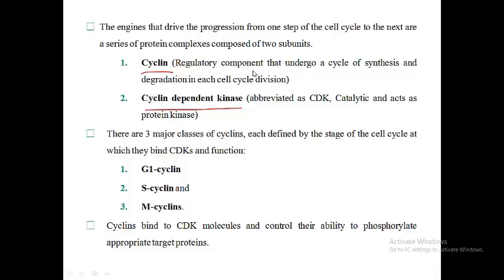Cyclin is the regulatory component that undergoes a cycle of synthesis and degradation in each cell cycle division. Cyclin-dependent kinase is dependent on cyclin. It acts as a protein kinase. There are three major classes of cyclins, each defined by the stage of the cell cycle at which they bind CDK and function: G1 cyclin, S-phase cyclin, and M cyclin. Cyclin binds to CDK molecules and controls their ability to phosphorylate appropriate target proteins.